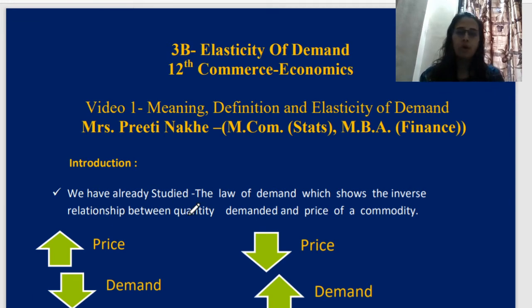See, we have already studied the law of demand, which shows the inverse relationship. What is inverse relationship? That is opposite relationship between what? Price and quantity demanded. So, the law of demand has explained to us the inverse relationship between price and quantity demanded. So, you can see from the diagram, when the price starts increasing, demand falls, and when price falls, demand starts increasing. This shows that there is inverse relationship between price and demand.